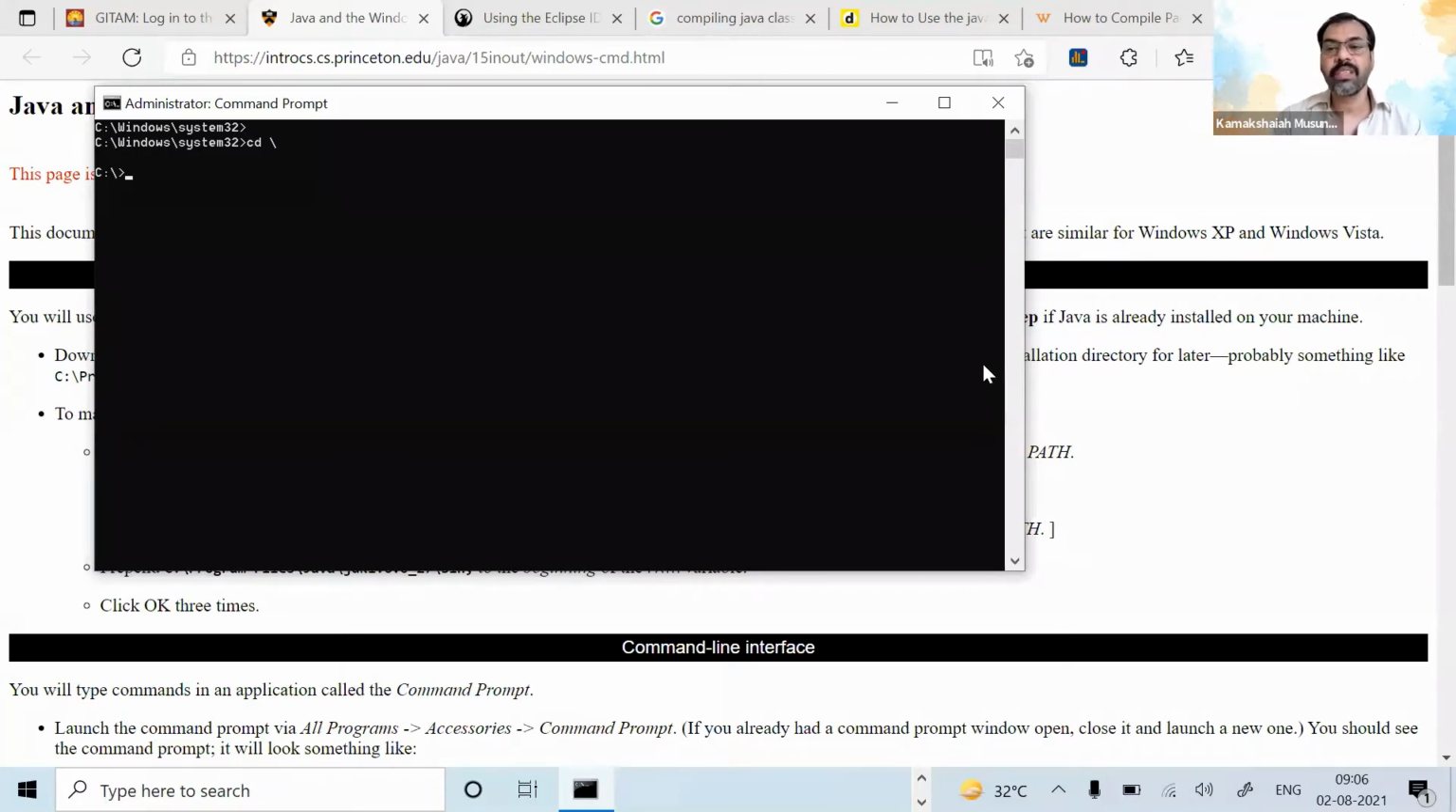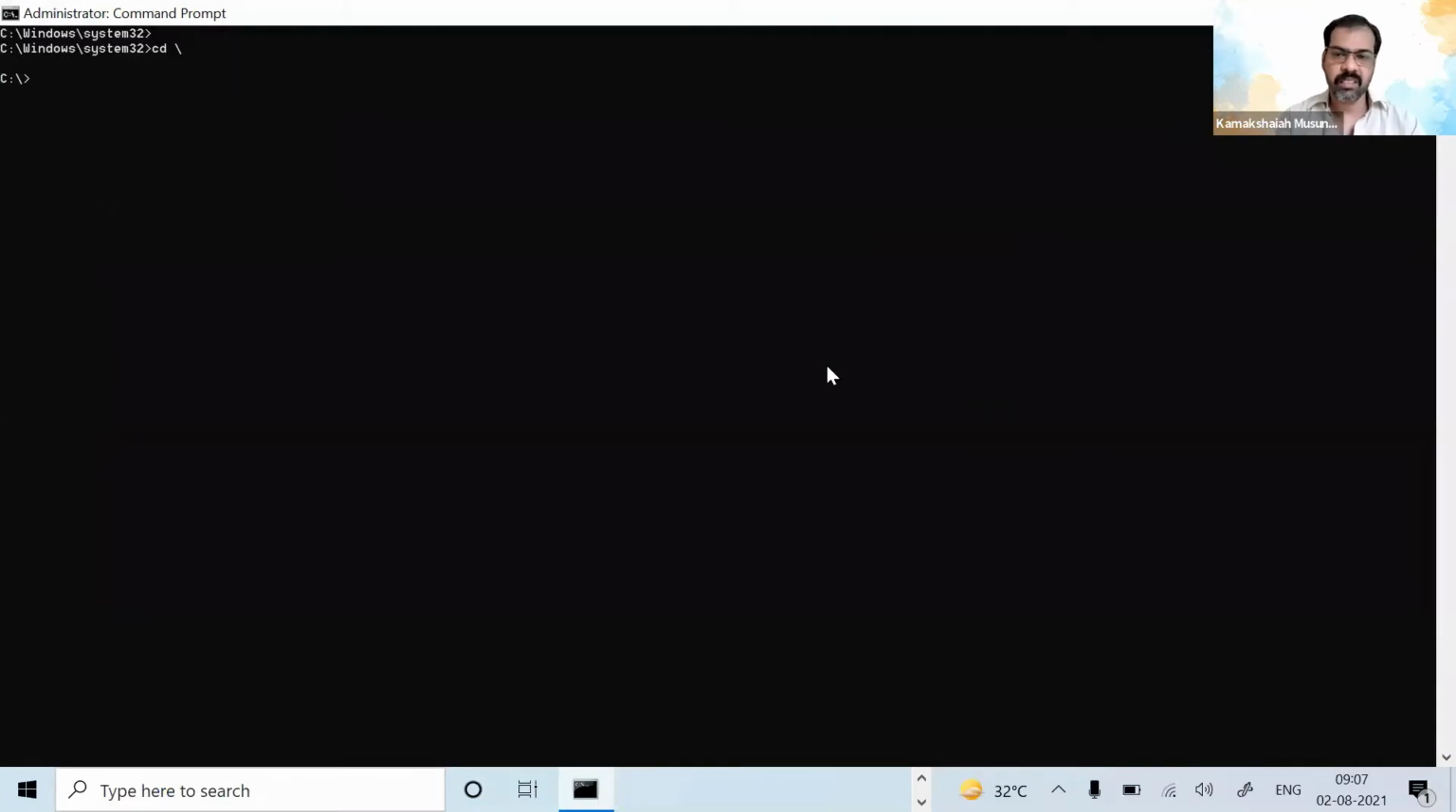Actually, we have to do things from here. This is the right place to do things. But later we got the GUI, the graphical user interface, in later days. Earlier, computing was done using the command line interface, just like CLI.